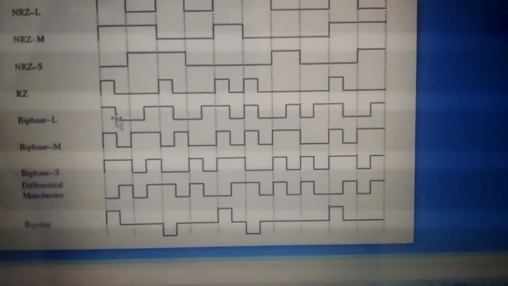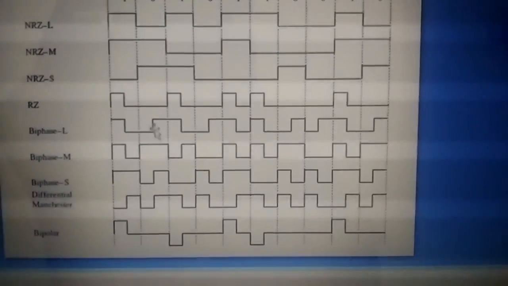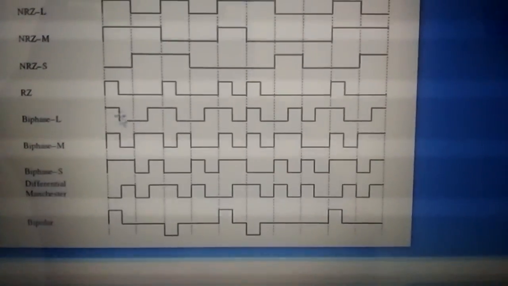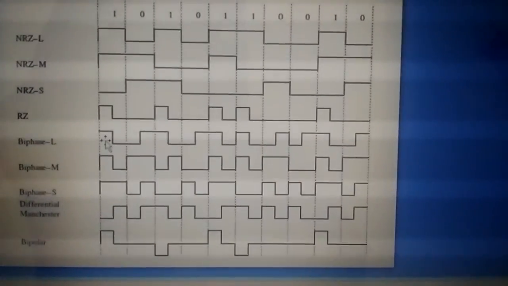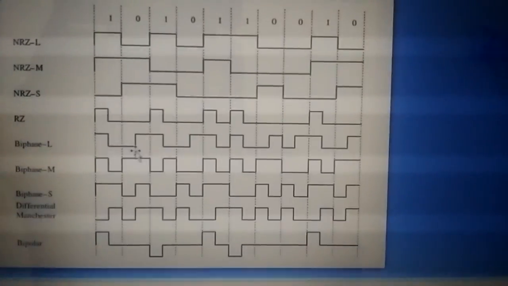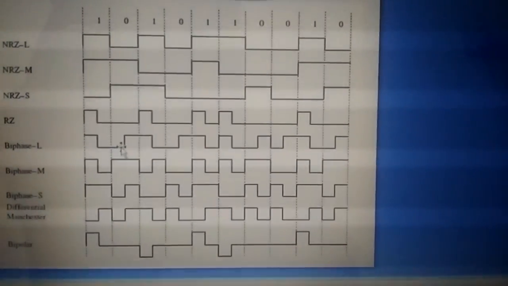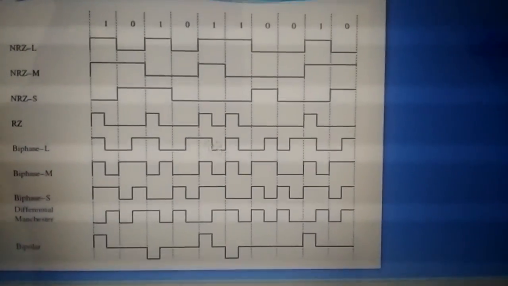So in bifacial, for 1 the first half of the bit is used, and for 0 the second half of the bit is used. So in bifacial, the first bit is 1, so the first half is there, and the second half will be in bias condition, and next is 0, so the first half will be in bias condition, and in the second half the pulse will be there, so it continues.